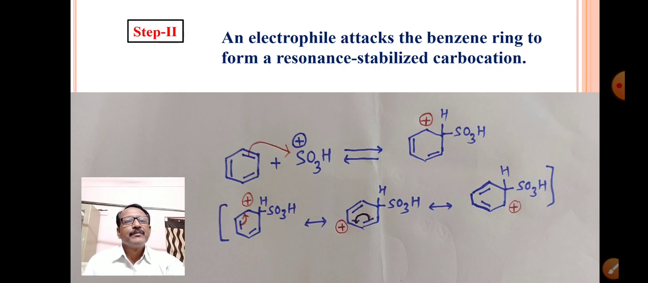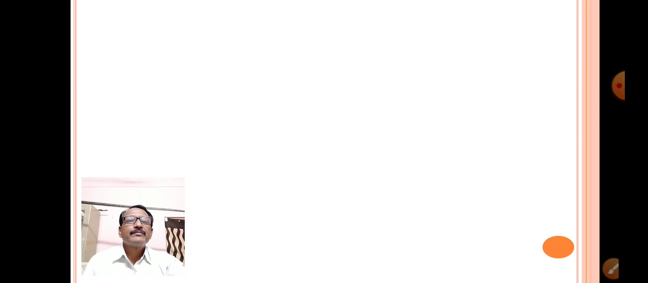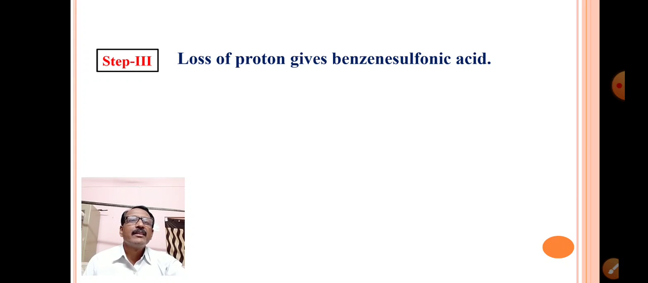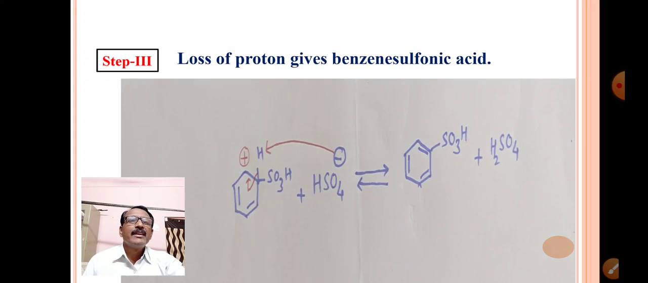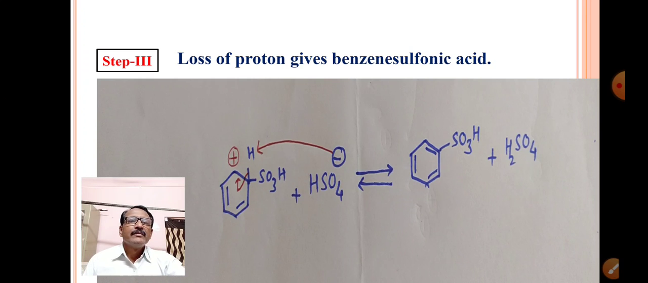This is a resonance stabilized carbocation. Now in the third step there is loss of proton giving benzene sulfonic acid. This is the last step, giving benzene sulfonic acid. This is benzene sulfonic acid that we obtained here.